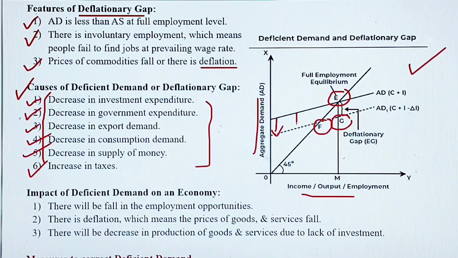So this gap, ये जो gap है, so this gap is called deflationary gap. So like this, बहुत simple है. एंगल को ध्यान में रखिए ऑलवेज. जो सेविंग जो SS curve है that should be of 45 degree.